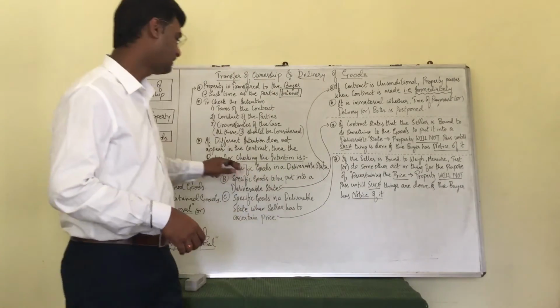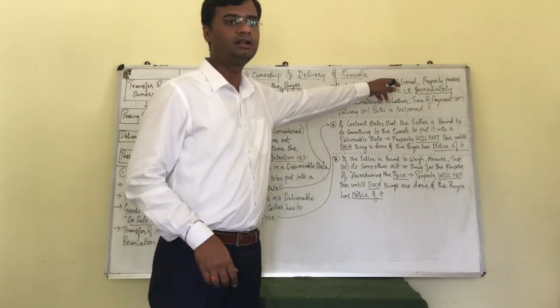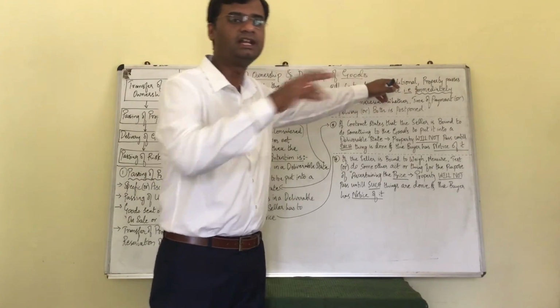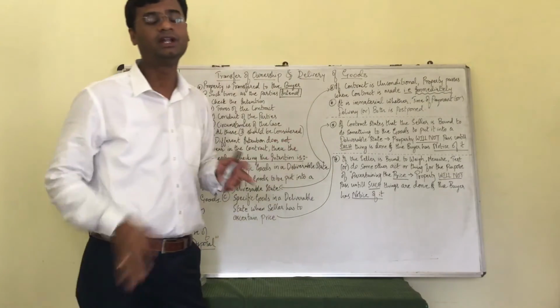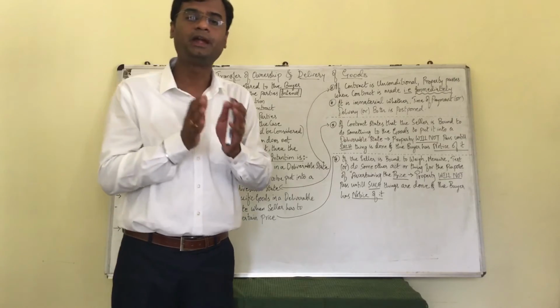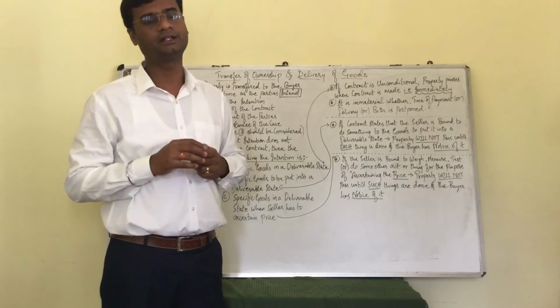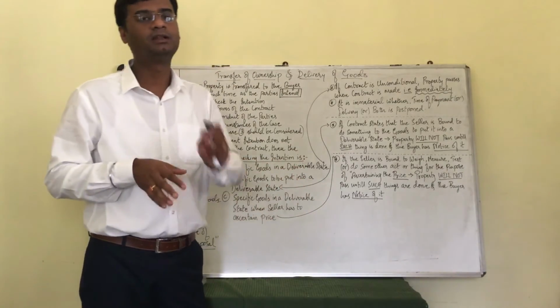So first case is where it is already in deliverable state, which means you have to check whether there was an intention of unconditionality. If there was no conditions attached, the property is immediately transferred. It is irrelevant when the payment was made, or when the delivery was made, or when payment and delivery are both postponed. It is irrelevant.